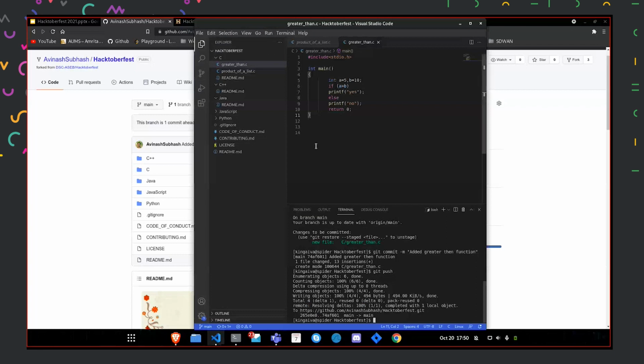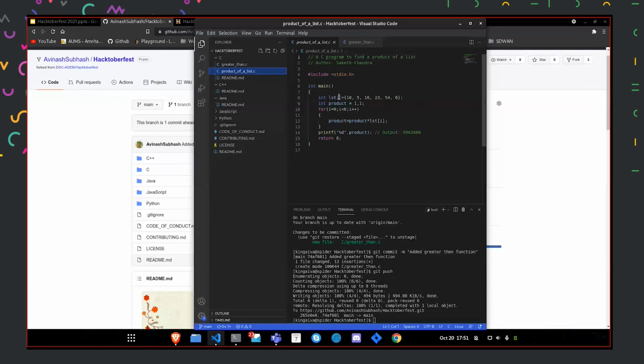One of you asked whether we can make changes or create a new file. This time I created a file called greater than .c. Apart from that, I can also make changes to this file. For example, if the loop is not running correctly, I can make that particular change, commit it to the complete repository, and then push it back. So these kinds of changes are also possible.